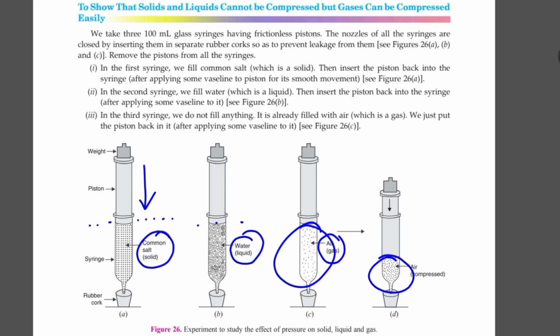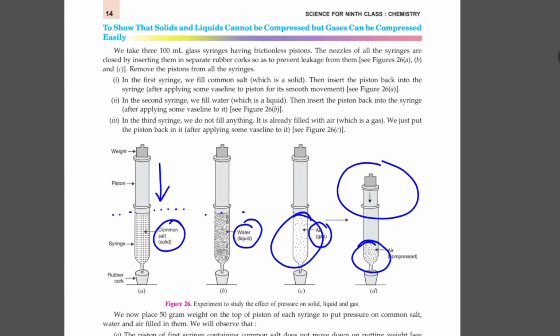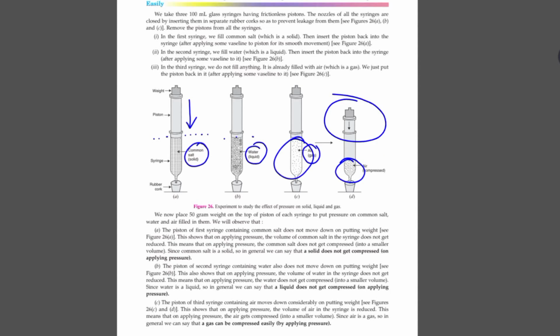So the compressibility factor is there in liquids and gases, but it is maximum in gases because the interparticle space is also maximum in gas particles. So you can bring them closer by application of external pressure, external force.